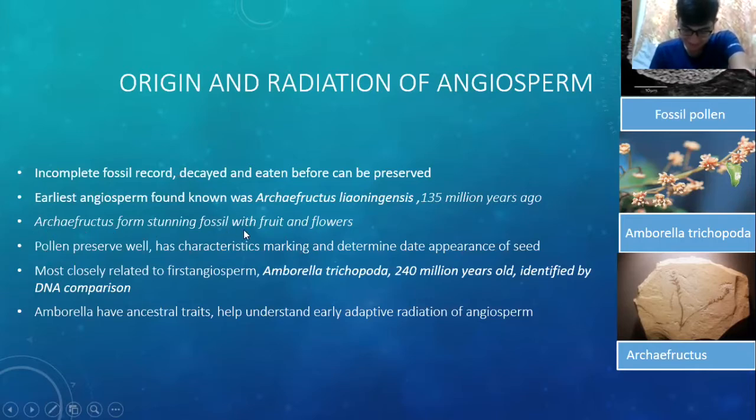From the flower fossils, the botanists found pollen, because pollen preserves well and has characteristic markings that can be used to determine the date of appearance of seeds. The plant most closely related to the first angiosperm is Amborella trichopoda, which has been identified as 250 million years old by using DNA comparison.